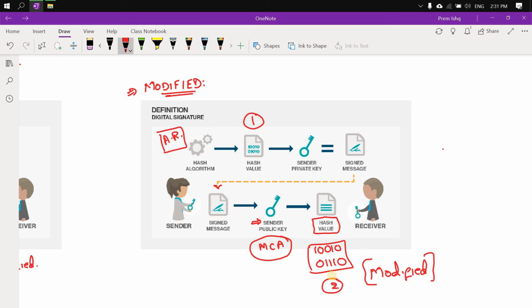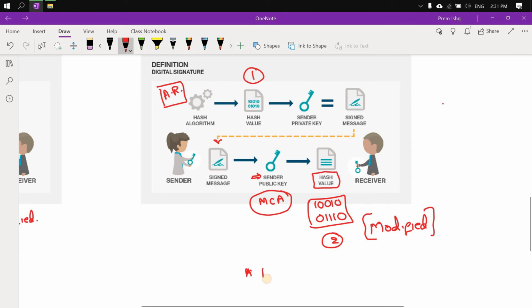Hope you got a bigger picture on how the concept of digital signature works, and all this happens on a real-time basis. When I told you that MCA will use the public key, it is not that they are actually communicating it to you. This public key will transfer along with the document. So if you see any digitally signed document and click on verify signature, that document will have the public key. With that public key, it will try to generate the hash. If the hash of the original document versus this particular document is not matching, it will show that signature not verified.